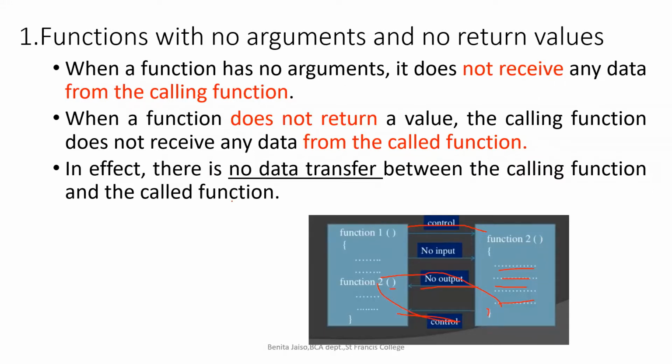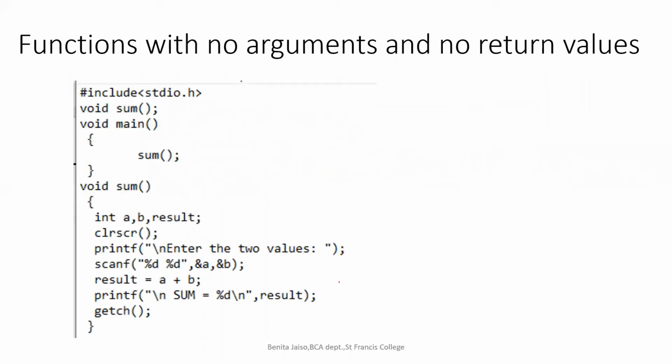So this is why we are saying that when we are having no arguments and no return value, there is no data transfer. This line should be there. All right. There is no input given to the called function. There is no output received from the called function. Function with no arguments and no return value.